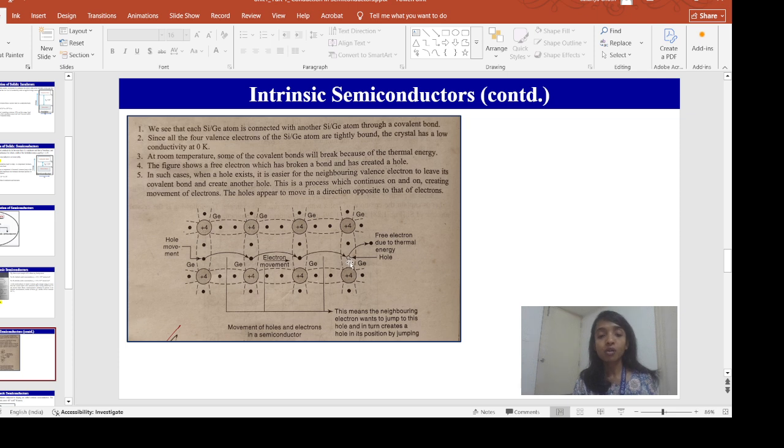Now another electron will come and occupy this vacant position. Then again this electron will become a free electron, then another electron will come. So this is a process which continues on and on, and it is creating the movement of the electrons. If the electron movement is in this side, the hole movement will be to the opposite side of the electrons.